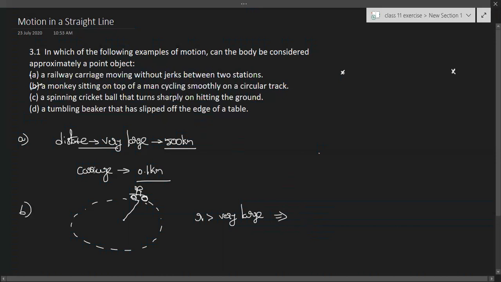So in both A and B, in option A the railway carriage is a point object. In B, the monkey is also a point object compared to the size or radius of the circular track.